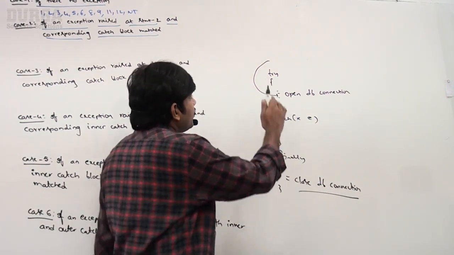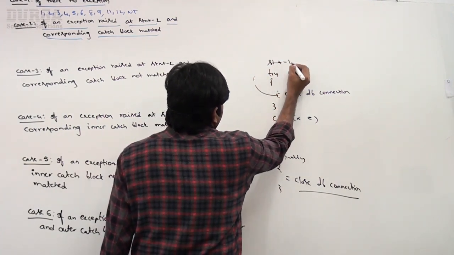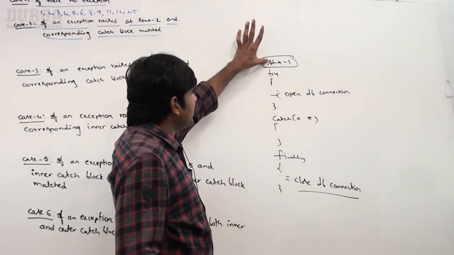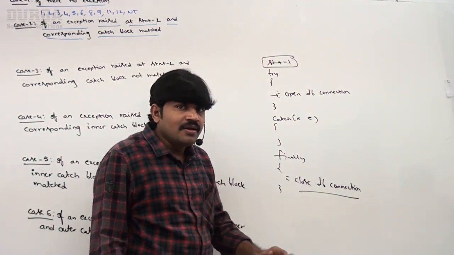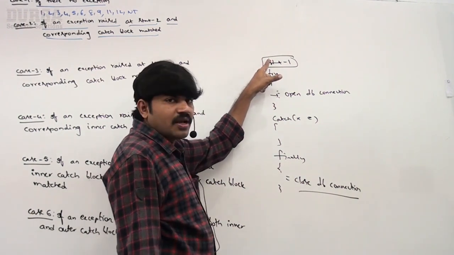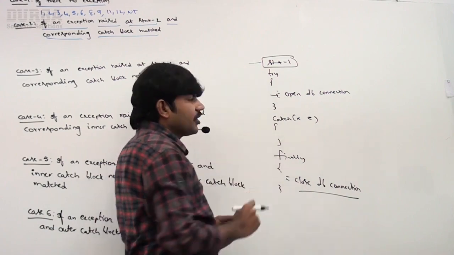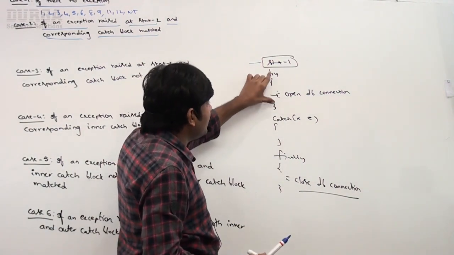But now my question is, if an exception is raised at a statement outside of the try block, with no catch block, there is abnormal termination. In this case, will the finally block be executed or not? No, because you didn't enter the try block.